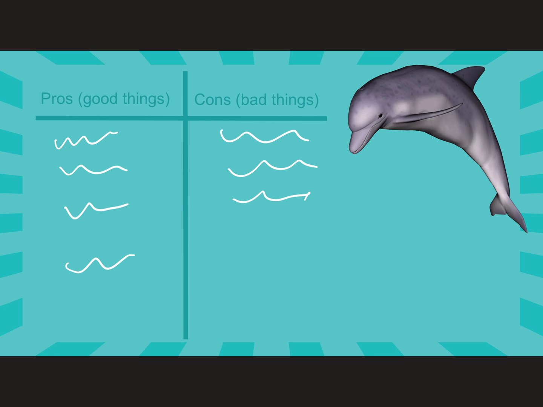If you chose the pro list, then you would like to be a dolphin, and you need to state that in both your topic and your conclusion sentence. If you selected the con list, then you are saying you would not want to be a dolphin, and again, that needs to be stated in your topic and conclusion sentence.